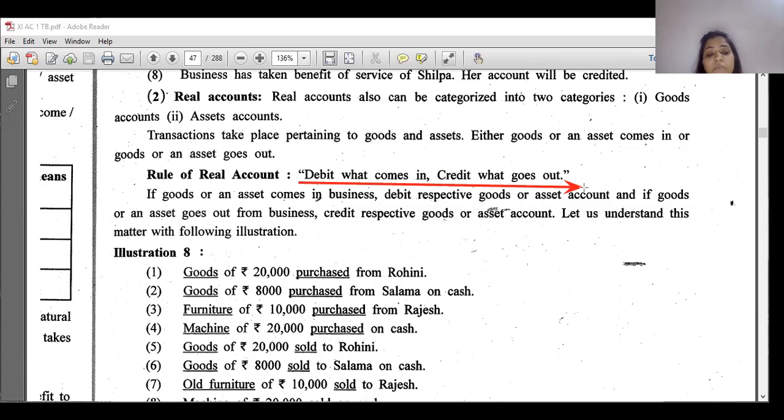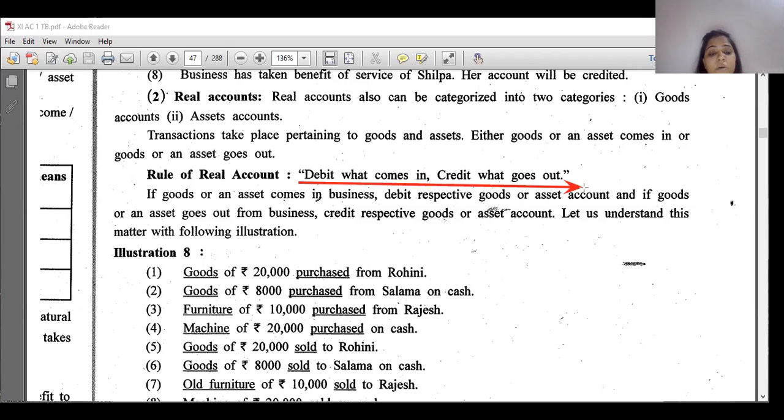Now see, goods of 20,000 purchased from Rohini. So here you can see the words goods and purchase are there. We don't write goods account, we write purchase account. So what is coming in? Goods are coming in. And who is the giver? Rohini. As we are learning real account, we focus on real account only.